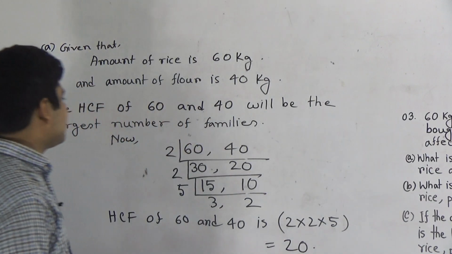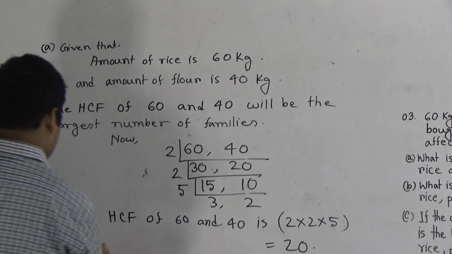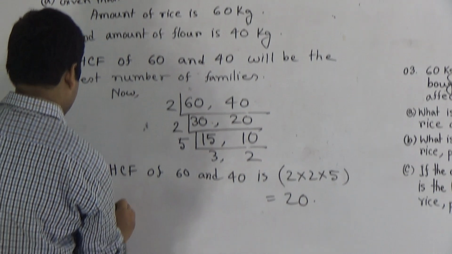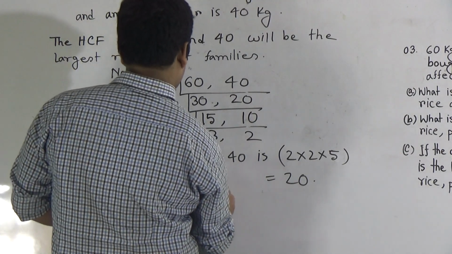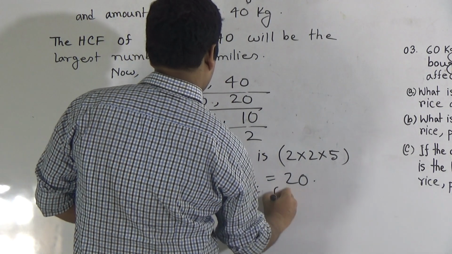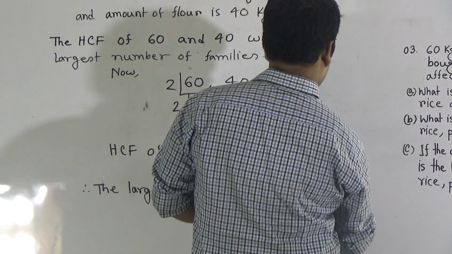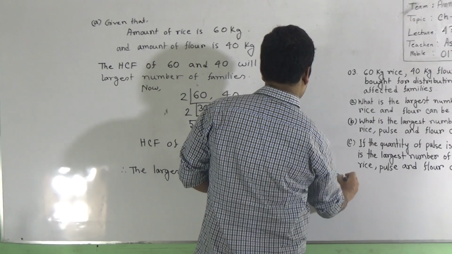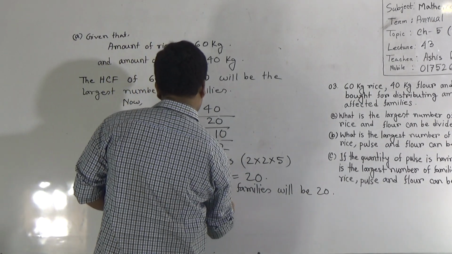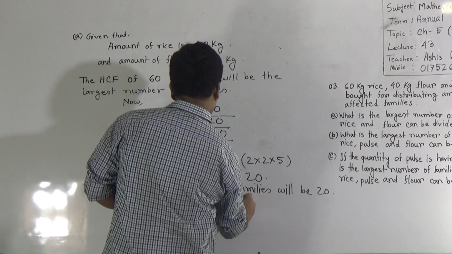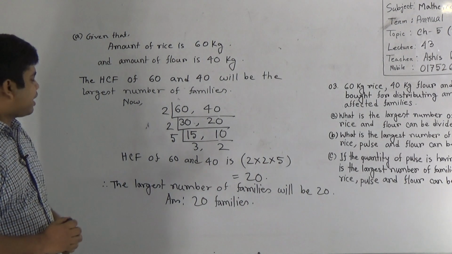So the largest number of families will be 20. Write: therefore the largest number of families will be 20. So the answer is 20 families. I hope you have understood question A.